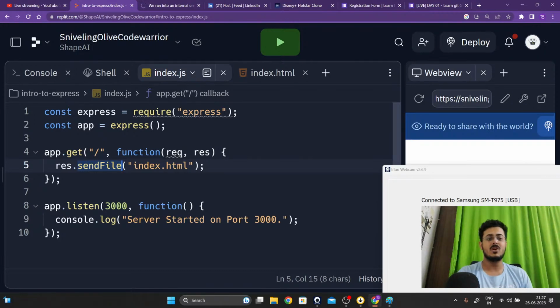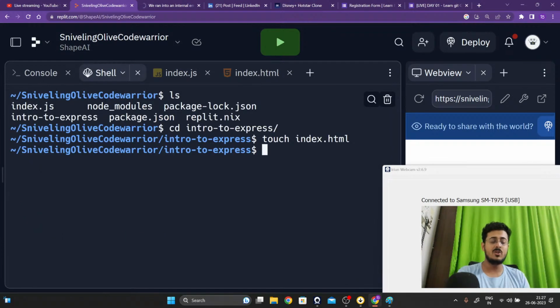Okay. So what we are going to do right over here is that we are going to save it. We are going to go back to our shell. How to run this particular file, guys? Could you guys let me know?